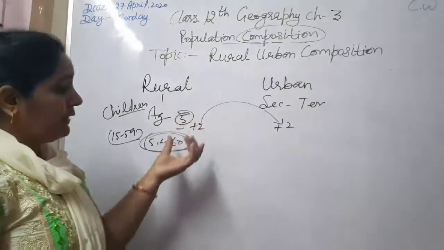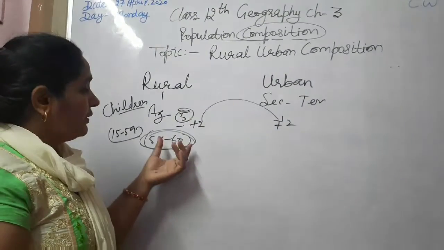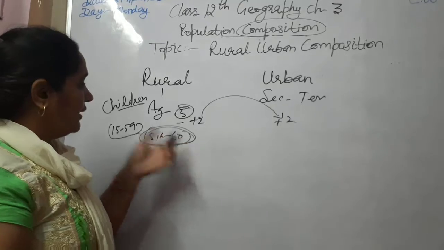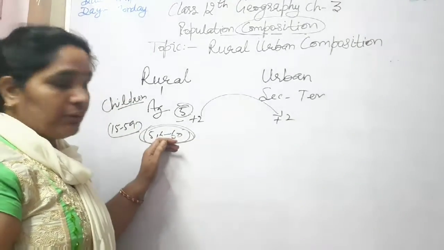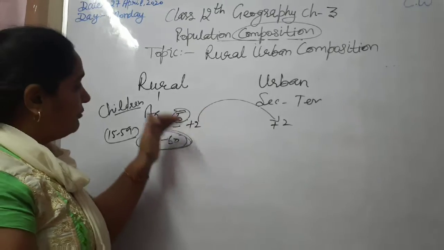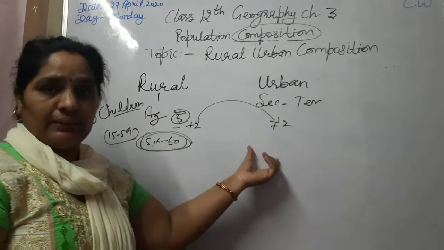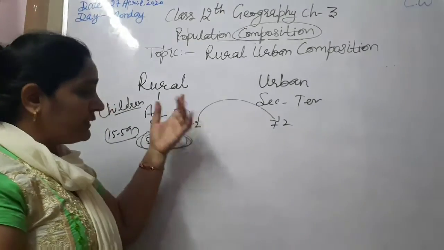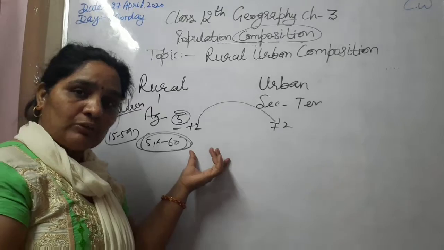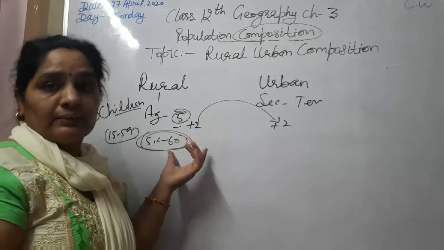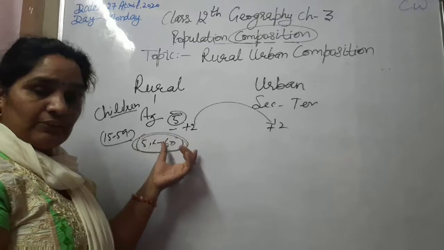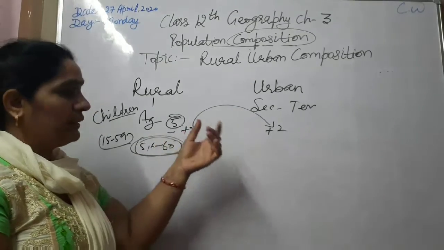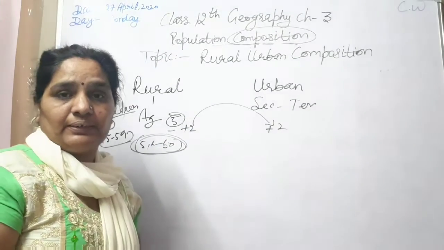In the developing countries, we are finding the situation that in rural areas the number of females is more than men, because the men are migrating from the rural areas to urban areas. But it is reverse in the developed countries of Asia and other Western countries. Because in the Western countries, women are also educated and they are also able to find good jobs in urban areas.